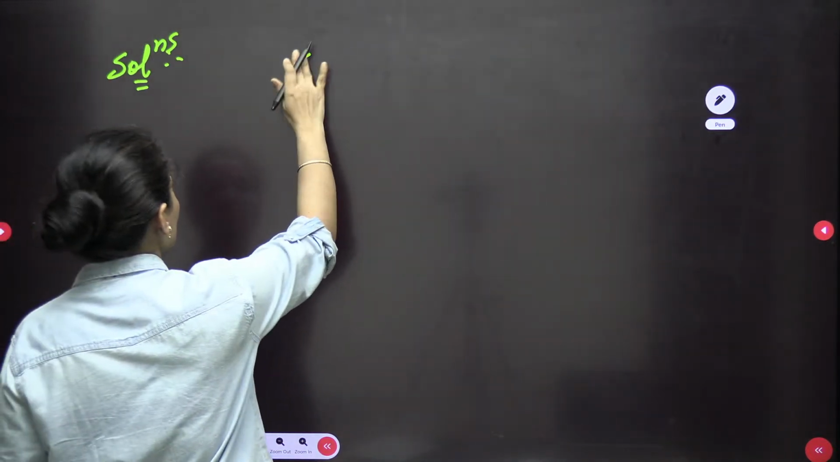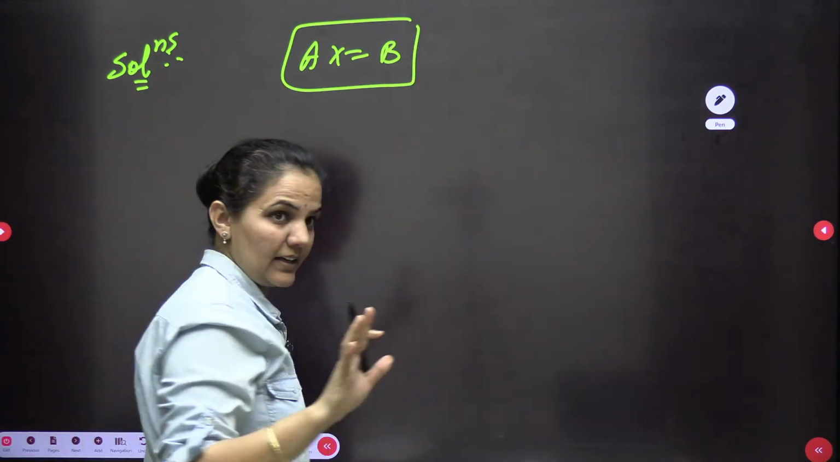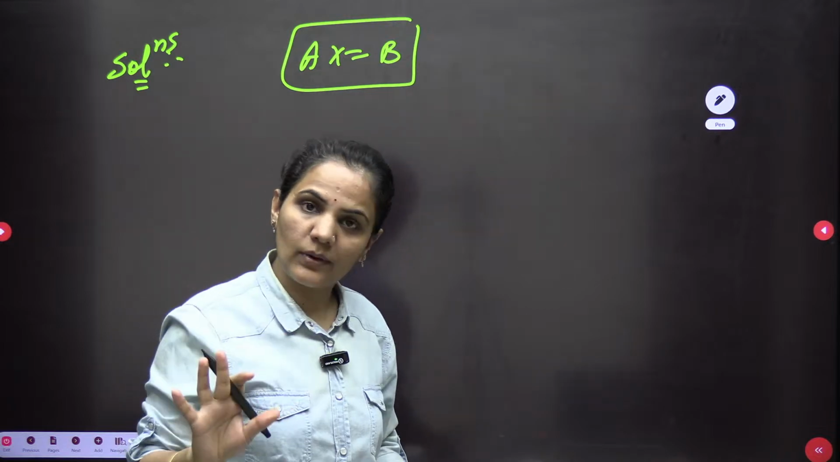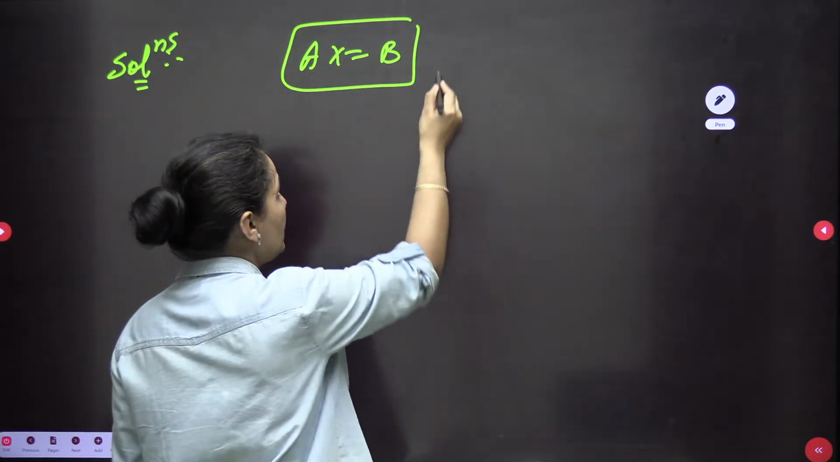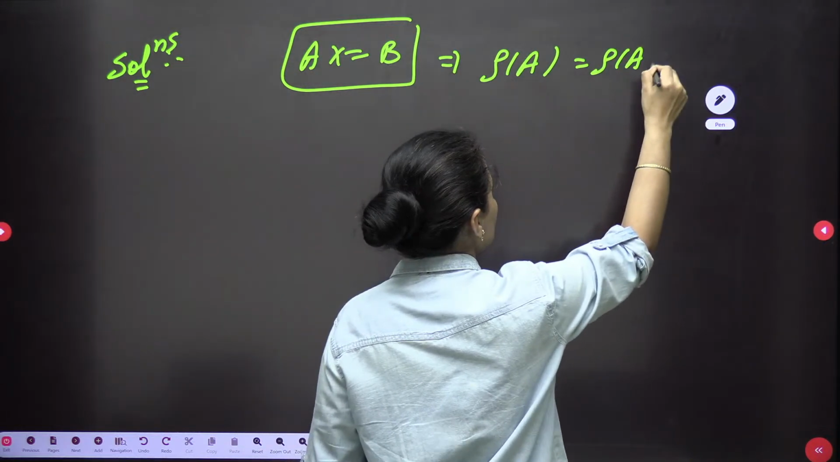Solvable, it means, bachcho, it's talking about Ax = B is solvable. It means this is consistent. Consistent means a minimum of one solution exists here, right? So when a minimum of one solution exists, the clear-cut approach is that the rank of A and the rank of AB will be equal.